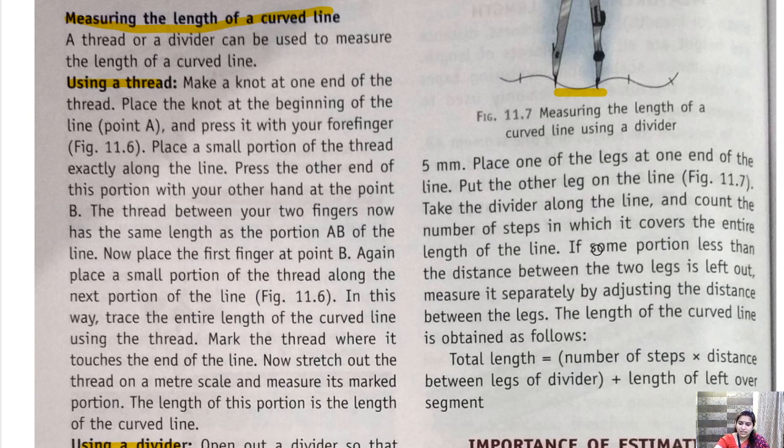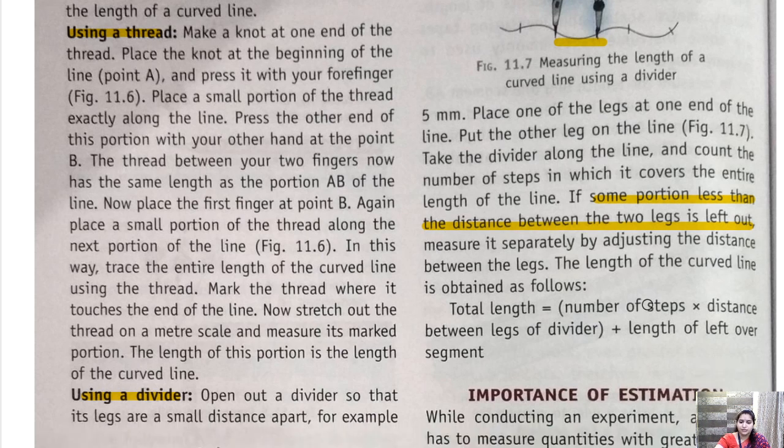Consider some portion less than the distance between the two legs is left out. Then what are we going to do? Then we will follow this formula. What is the formula? Total length is equal to the number of steps, which you can see here, 1, 2, 3, 4. These are the number of steps, into the distance between the legs of the divider.